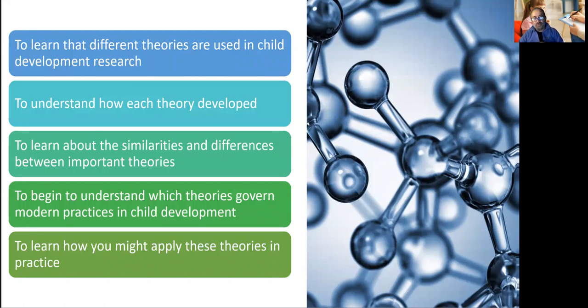We'll be looking at theories that are used in child development research. We'll also be looking at understanding how each theory is developed and who the pioneers behind them are. And we'll also be looking at some of the similarities and differences between important theories, and we'll try to understand which theories practically govern modern practices in child development. And we'll also want to see how these theories apply in practice. So that's something you can look at and see. Perhaps you'll find something more fascinating to work with if you're working with children.